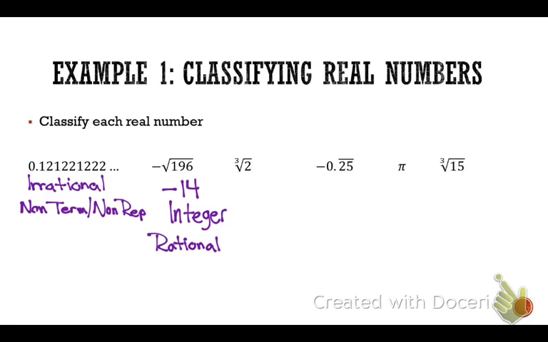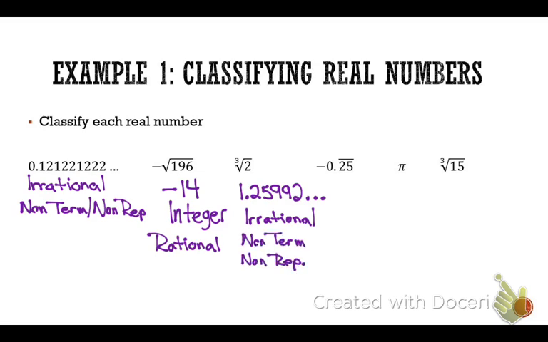Let's do the next one. The cubed root of 2. When I put the cubed root of 2 in, I get 1.25992, and it keeps on going to the end of my calculator screen. So I know that this is not a terminating decimal. The digits keep on going and going and going. Is there a pattern? We just talked about it. Is there a pattern here? No. Irrational. Non-terminating. Non-repeating.